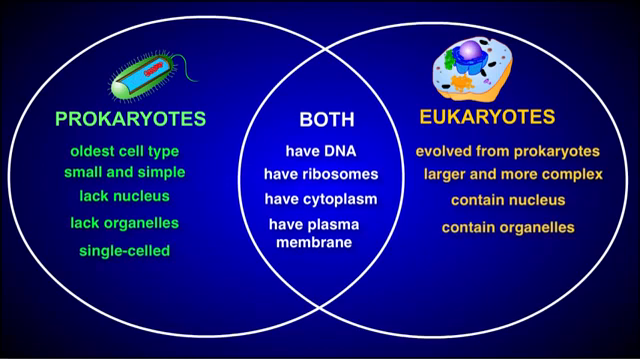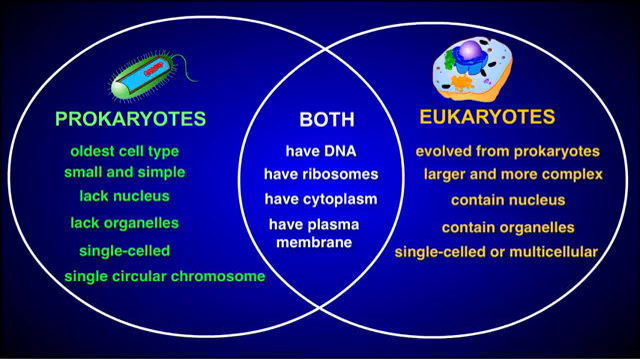Prokaryotes are single-celled organisms. Eukaryotes can be either single-celled or multicellular. And finally, the DNA of a prokaryote is usually organized as a single circular chromosome, while the DNA of a eukaryote